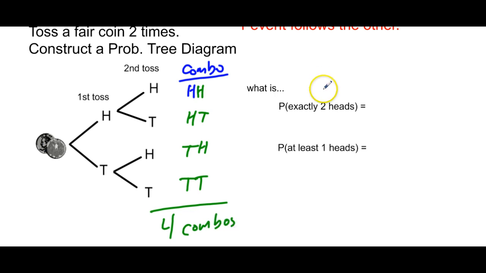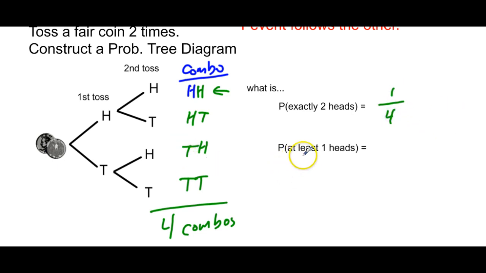Using this tree diagram, and again, this is important because you get to see what combination you get on every single toss, what is the probability of exactly 2 heads happening when you flip the 2 tosses? The only time that's happening is this one right here. Exactly 2 heads is only going to be this combo. That's 1 out of the 4. So our probability of that happening is 1/4.